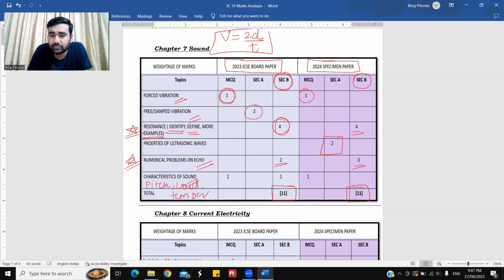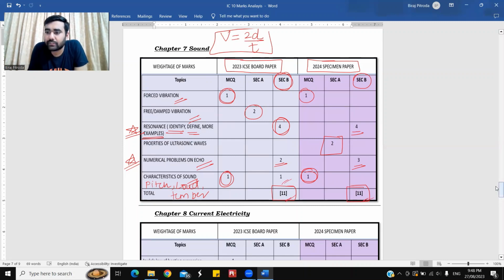That's quality. So there is a 1 mark MCQ on that, and again in the specimen paper a similar kind of 1 mark MCQ was seen, and section B had 1 mark. I add this all, I get 11 here and I get 11. So 11 marks is maintained for sound.